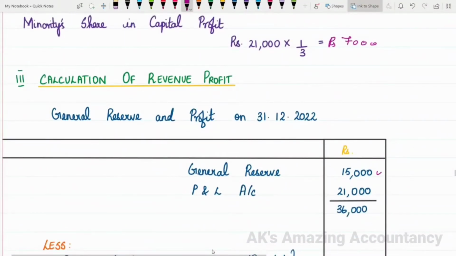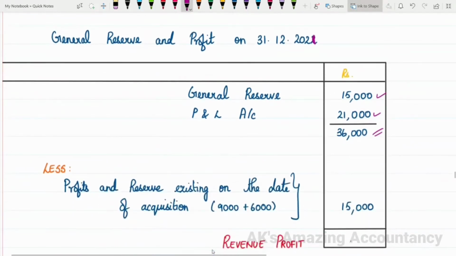15,000 general reserve and 21,000 P&L account. Here it has to be 2021 actually, not 2022, it should be 2021. Now when we add these two amounts together, we get 36,000. 36,000 is the amount of general reserve and profit and loss account of S Limited on the date of the balance sheet. But out of this 36,000, we already had profits and reserves existing on the date of acquisition as 9,000 and 6,000 respectively. This actually represents the capital portion, so it has to be deducted.